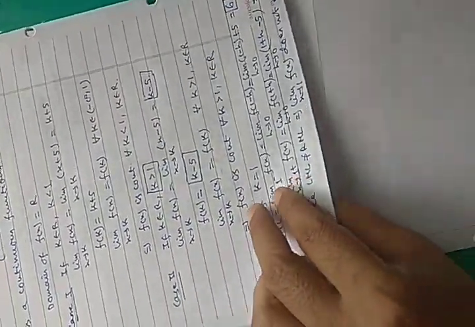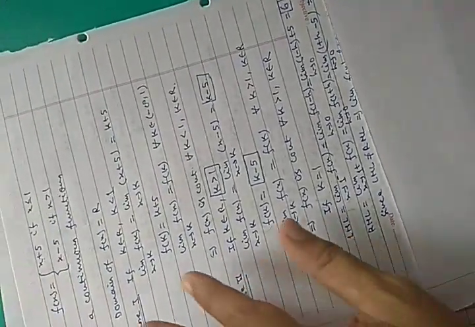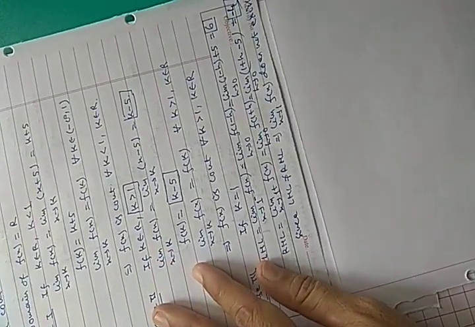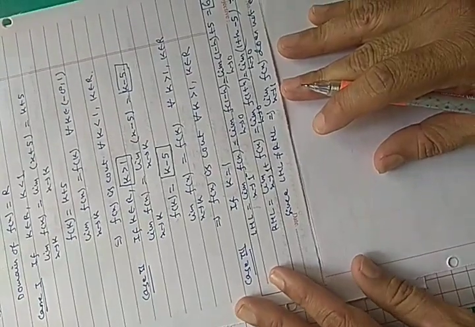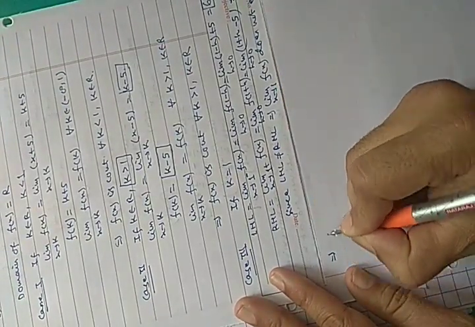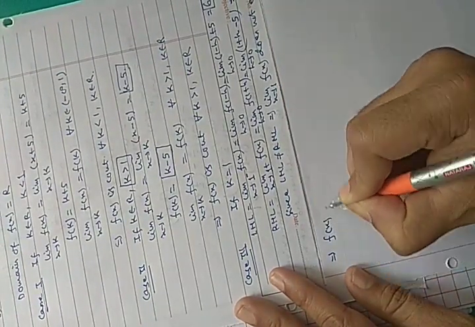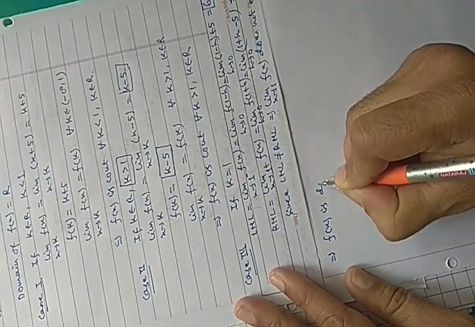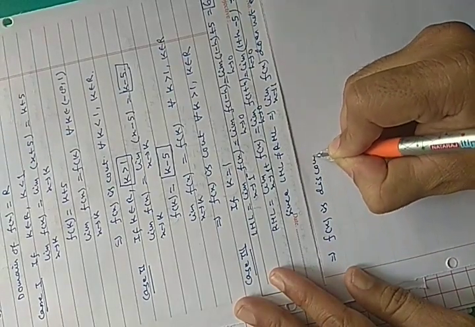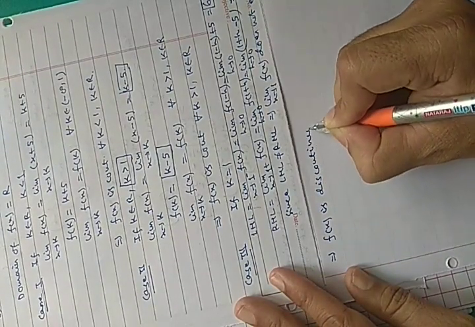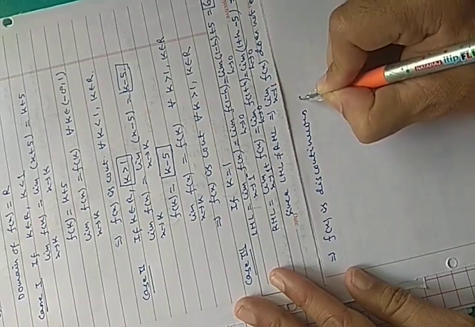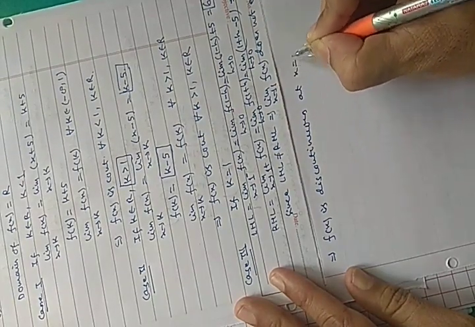It means this implies f(x) is discontinuous at x equals 1.